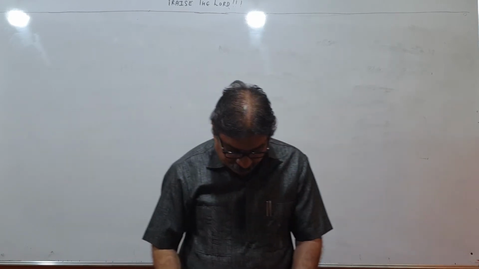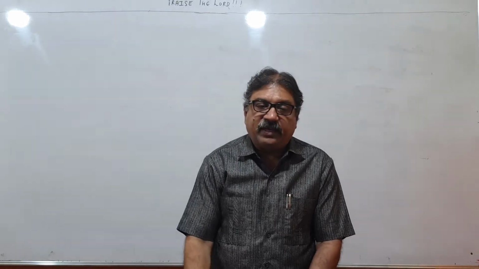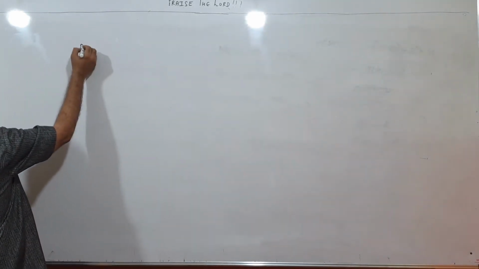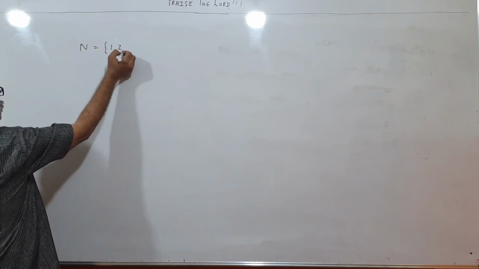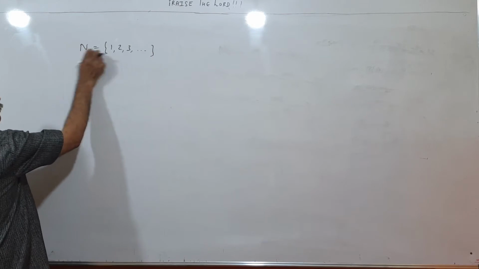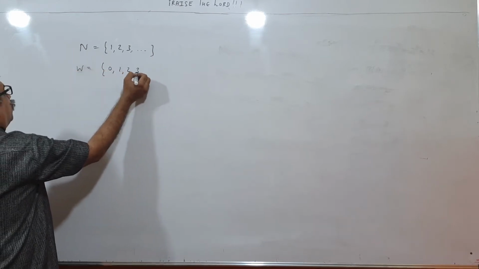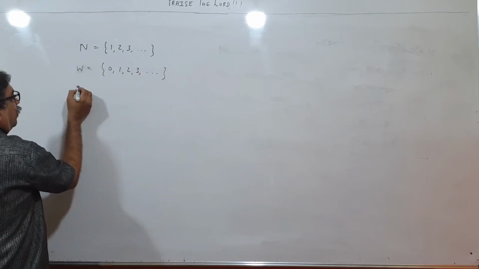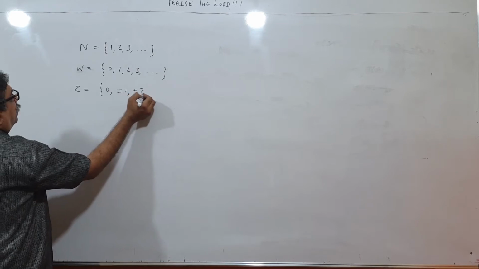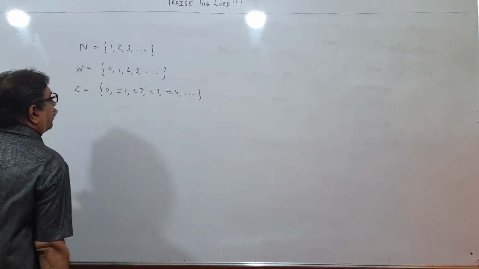After the subset, what else is to be taught? Subsets of real numbers. Children, see. You know the set N, that is 1, 2, 3, and so on. Then comes W, the whole numbers, that is 0, 1, 2, 3, and so on. Then we have Z, that is 0, plus minus 1, plus minus 2, plus minus 3, plus minus 4, and so on.